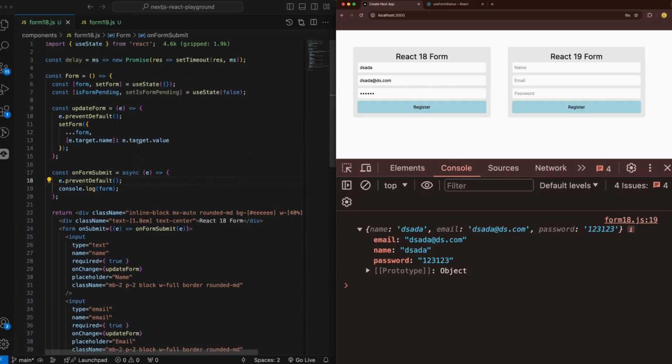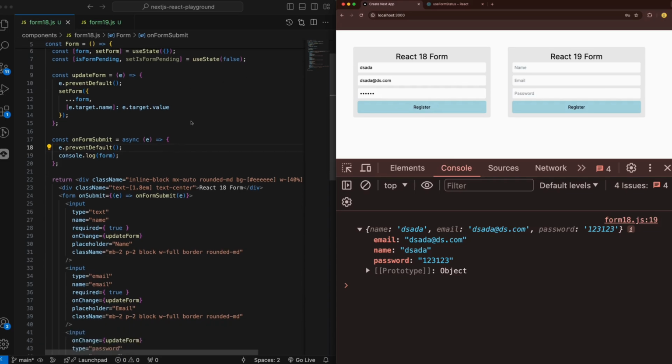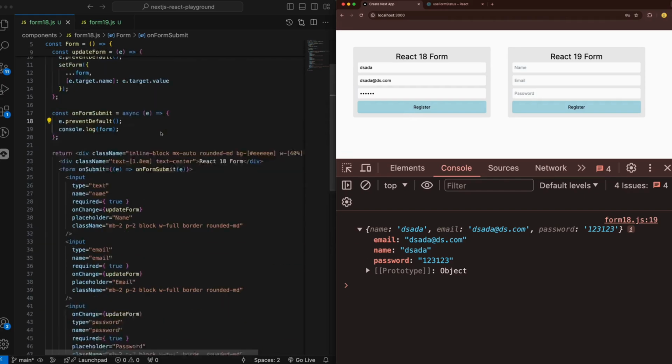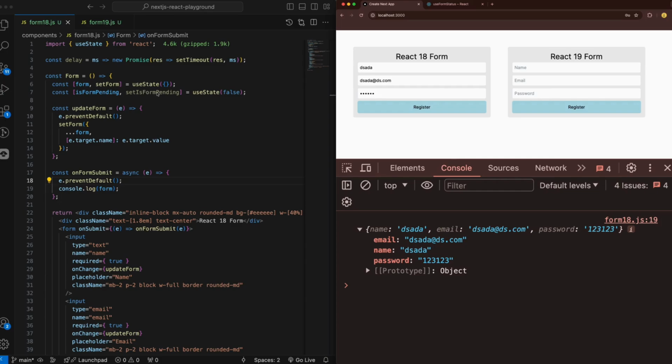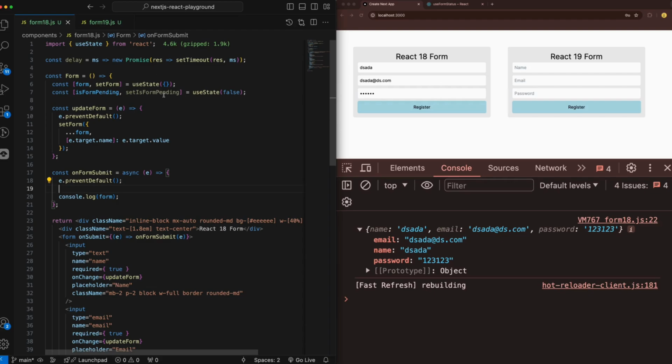Also at this point you should be able to somehow disable this register button, because whenever you click on the register button, you would want some sort of visual representation of the fact that you've submitted the form. Currently in React 18 we can do that by having a flag outside and keeping that flag. That's why I've created this state here, set is form pending and is form pending.